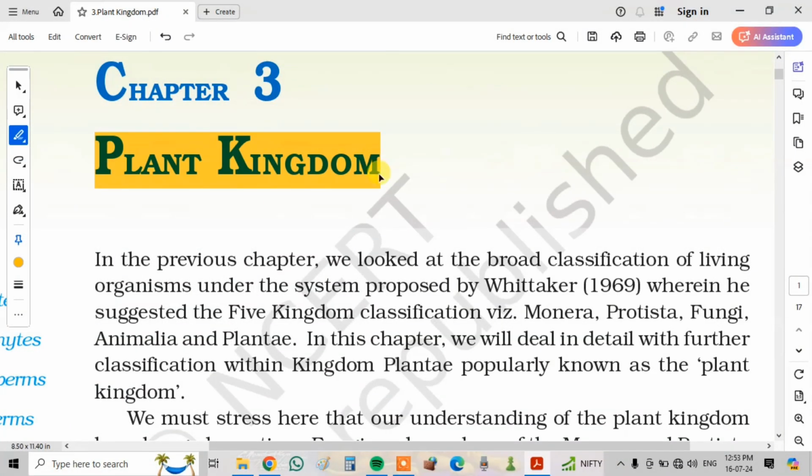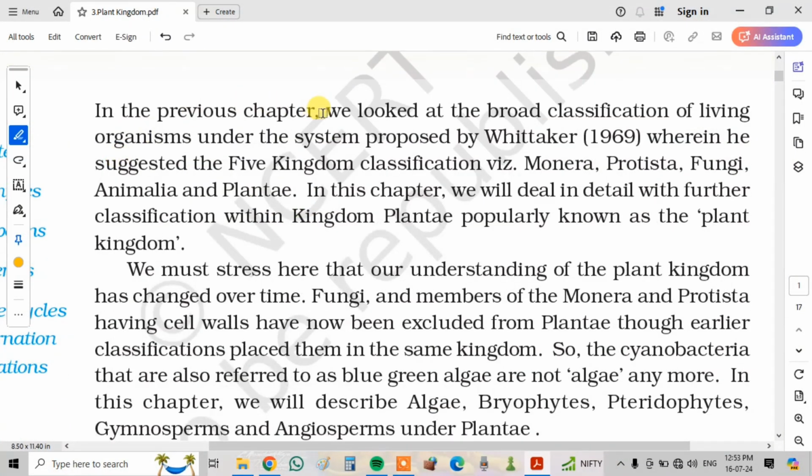Chapter 3: Plant Kingdom. In the previous chapter, we looked at the broad classification of living organisms under the system proposed by Whittaker in 1969, wherein he suggested the five kingdom classification: Monera, Protista, Fungi, Animalia, and Plantae. In this chapter, we will deal in detail with further classification within Kingdom Plantae, popularly known as the Plant Kingdom.